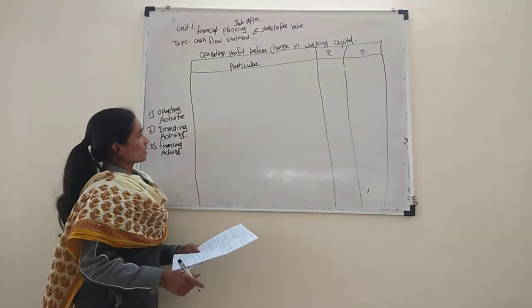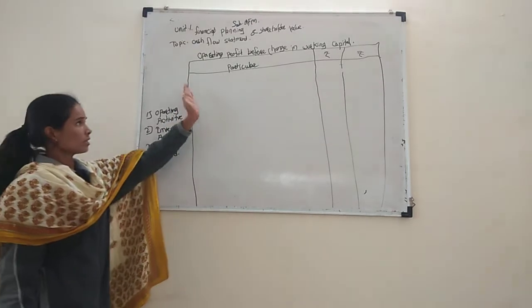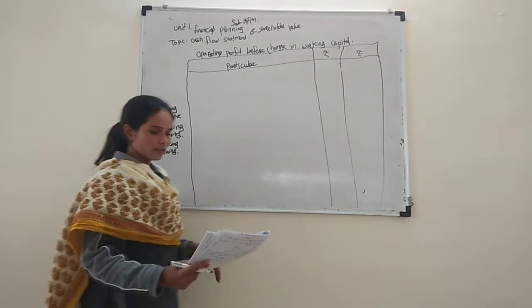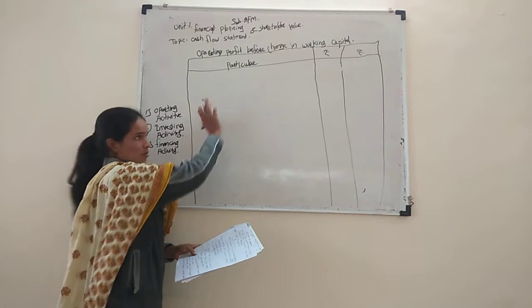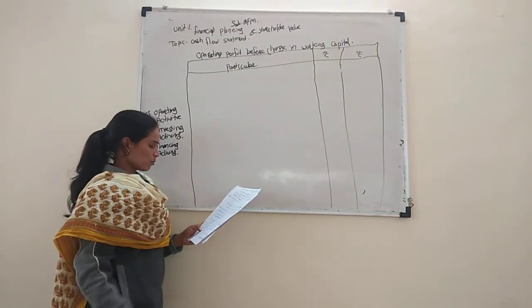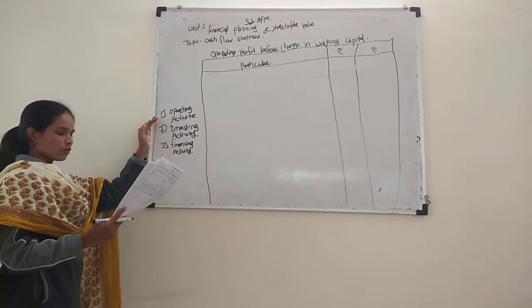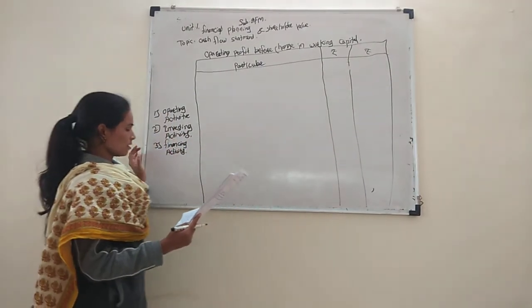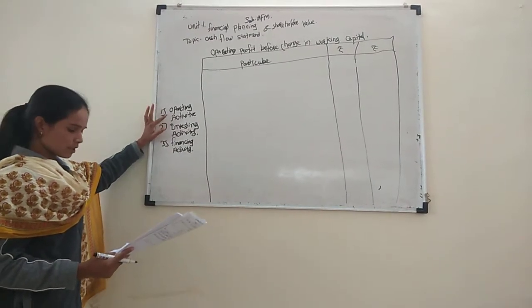How to prepare the cash flow statement? We already discussed the two methods: first one the indirect method and second one the direct method. This is a pro forma of the indirect method. First one is operating activity. Cash flow from operating activity is derived in two stages.